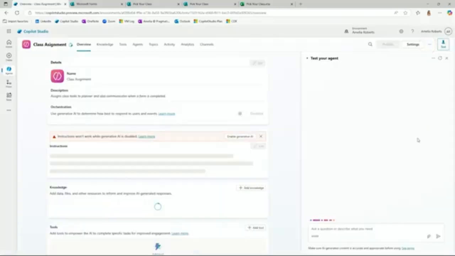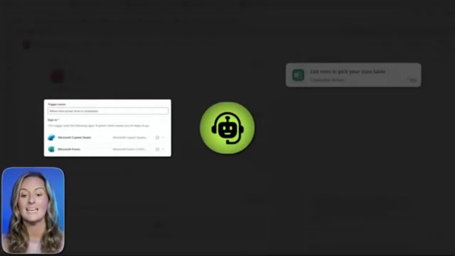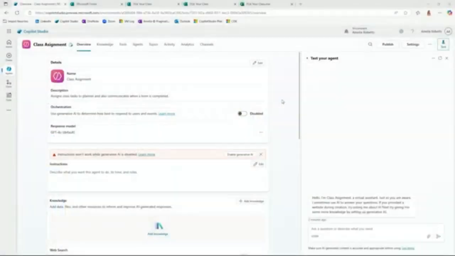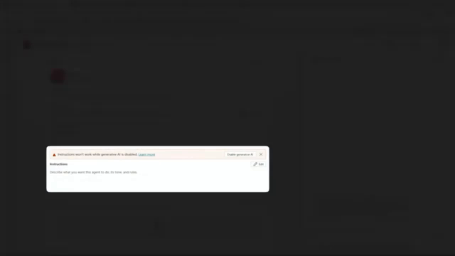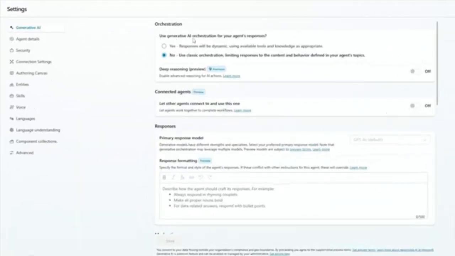Here we are in Copilot Studio. Our agent is going to watch for a trigger. It will then carry out what needs to be done based on the instructions provided. Before we actually start to do this, we need to change some settings because as you can see right here, our generative AI is not turned on. It is disabled. I am going to go to my settings and fix a couple things in here. First off, I want to make sure that generative AI orchestration is on.